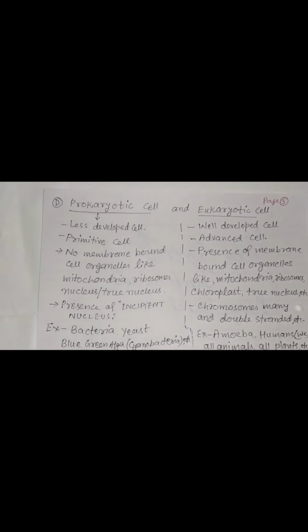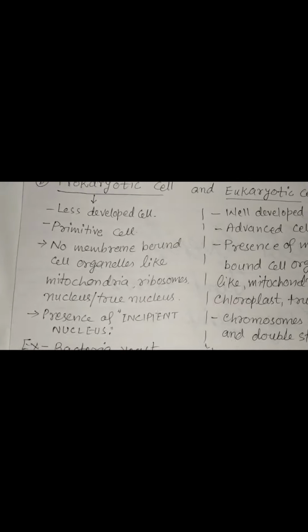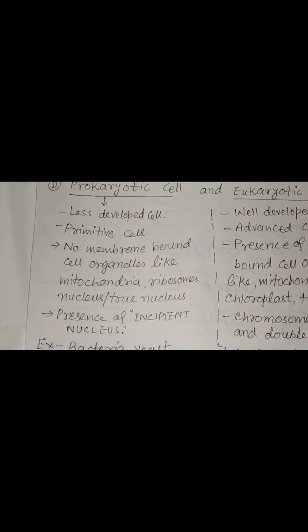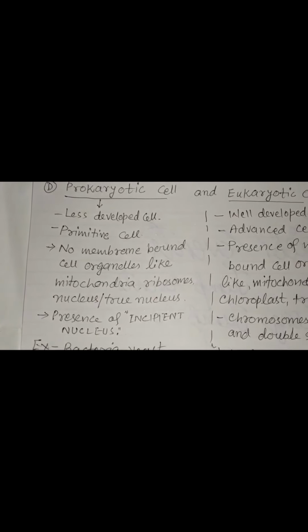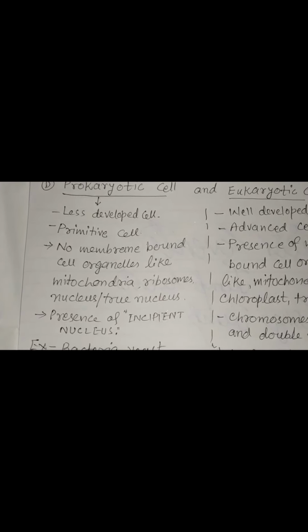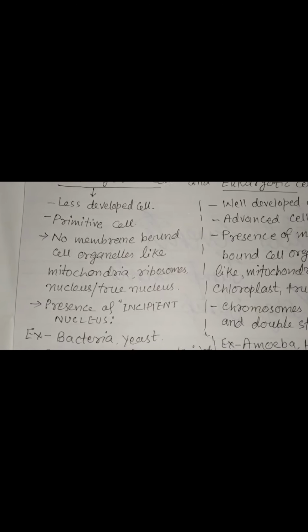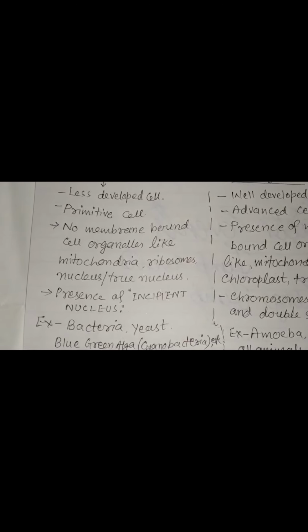Next term is prokaryotic cell and eukaryotic cell. We can differentiate or understand in the following way. Prokaryotic cell: less developed cell, primitive cell, no membrane-bound cell organelles like mitochondria, ribosomes, nucleus, that is, no true nucleus. The main characteristic of prokaryotic cell is presence of incipient nucleus, meaning nucleus having no nuclear membrane. Example, bacteria, cyanobacteria.